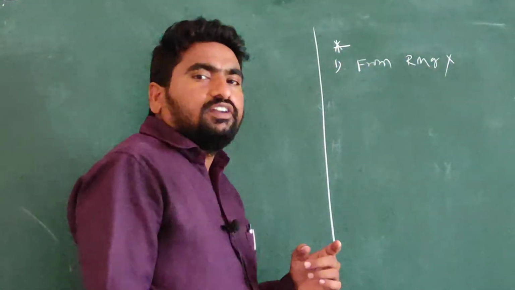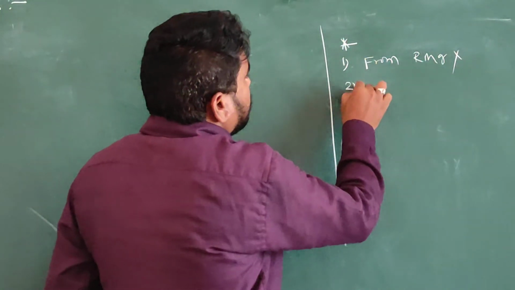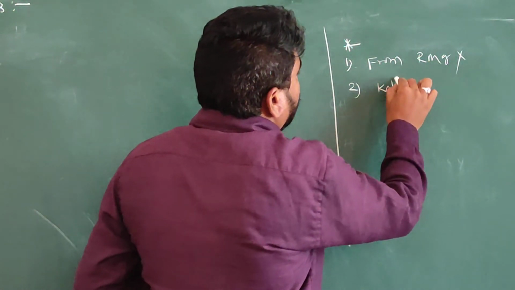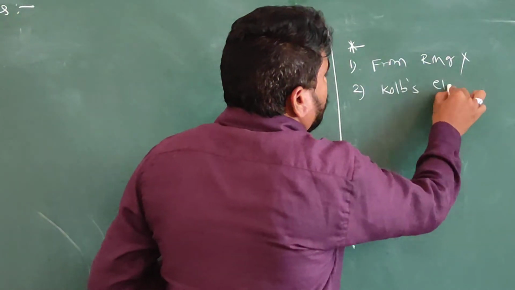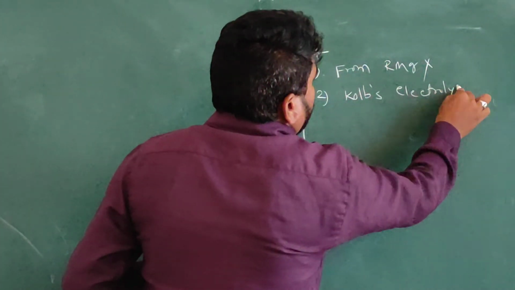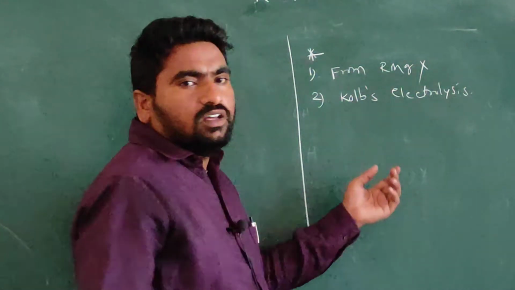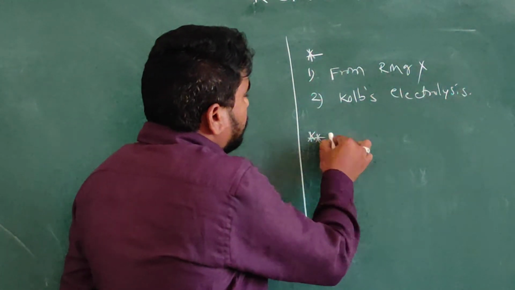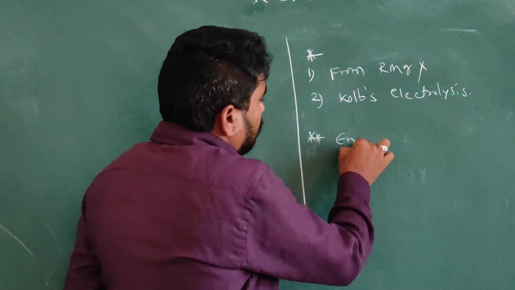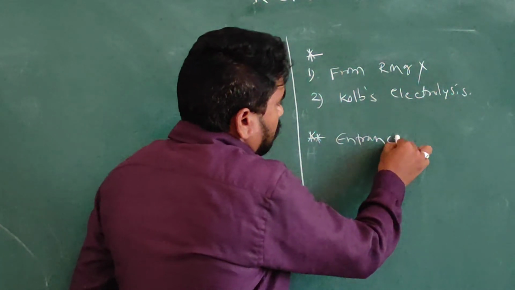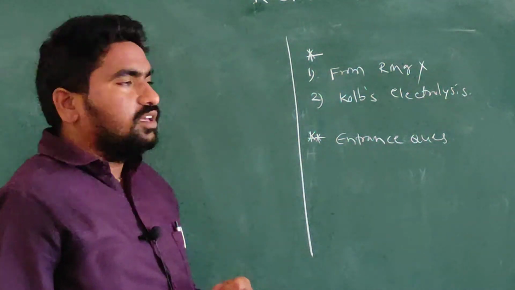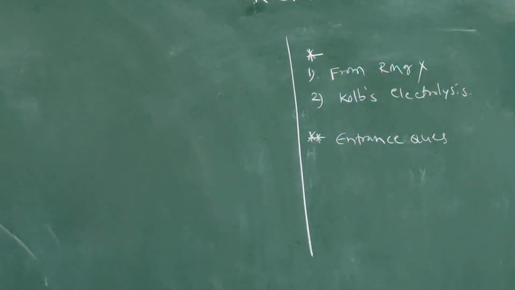RMgX means Grignard reagent. Now we are discussing preparation of alkanes from Kolbe's electrolysis. And we are going to cover some entrance questions also, some important questions.